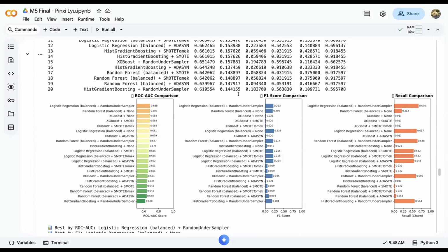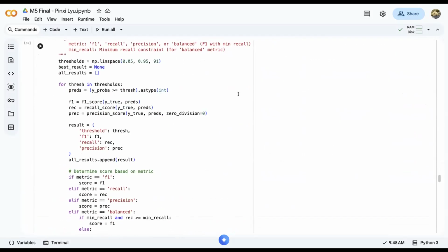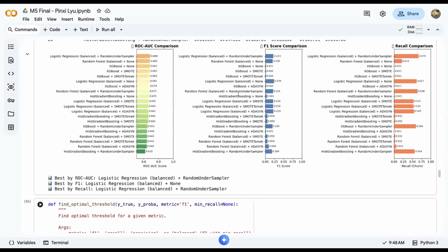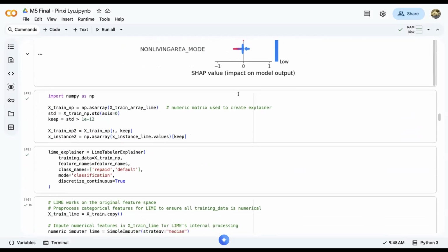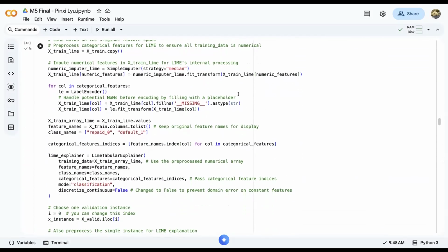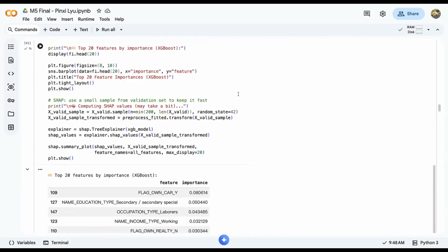The fairness analysis is important because credit models directly affect financial opportunities, and biased predictions could lead to unfair loan decisions. For the model interpretability, we're using, like right here, the LIME and the SHAP explanation right here.